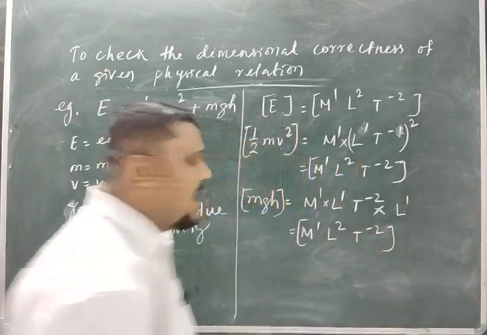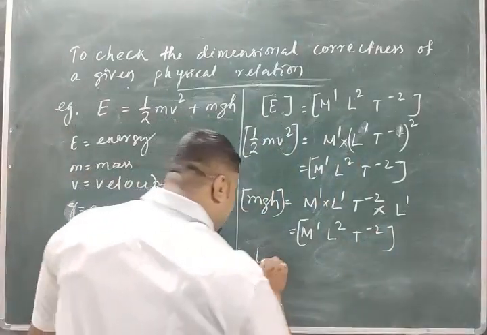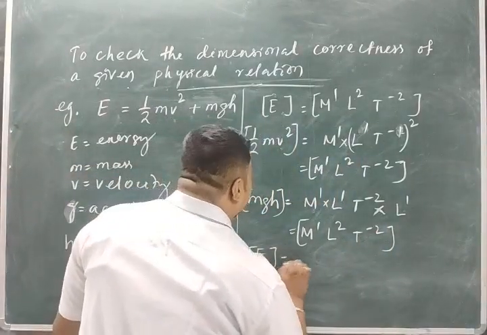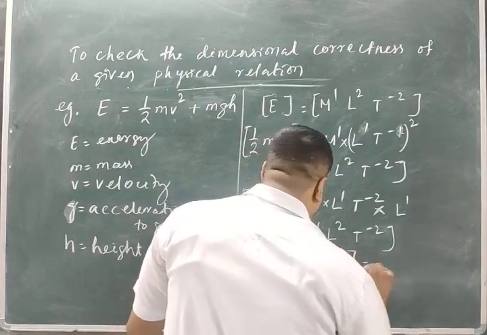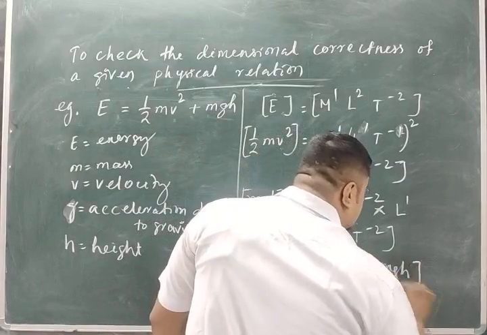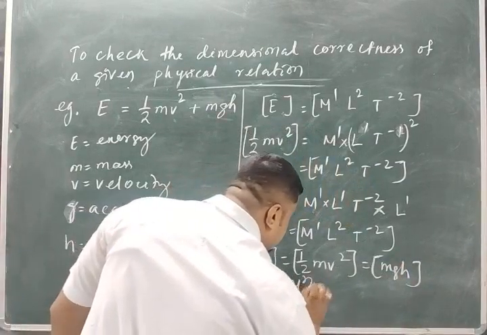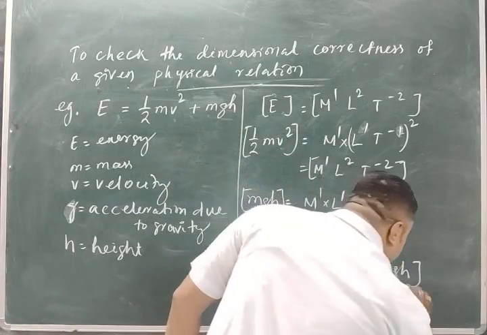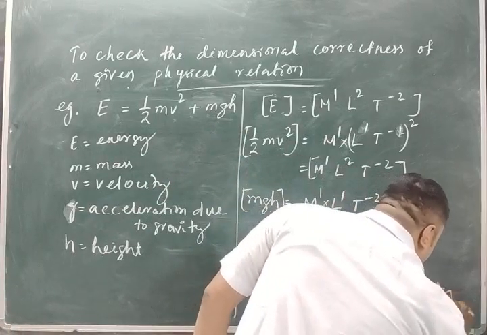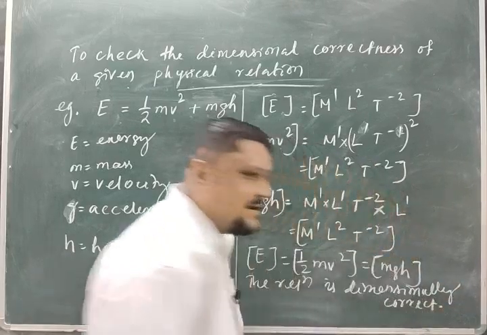Okay. Now students, we got this one. All have the same dimension. So I will write E has the same dimension as half mv square, has the same dimension as mgh. So the relation is dimensionally correct.